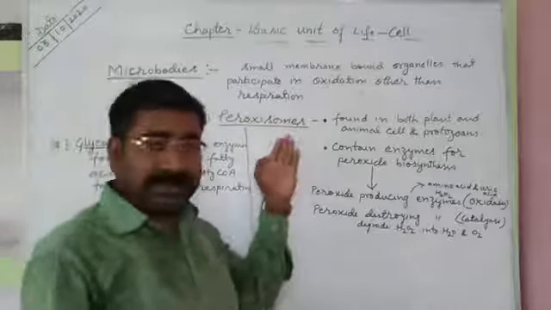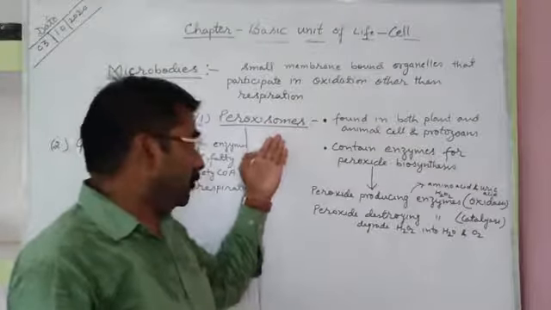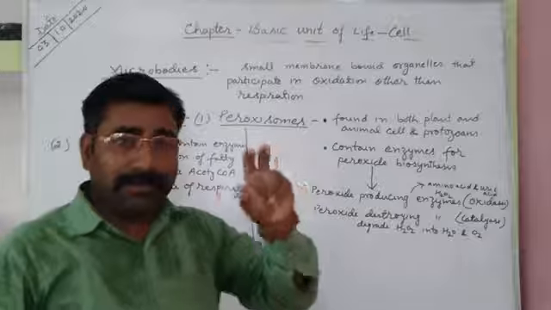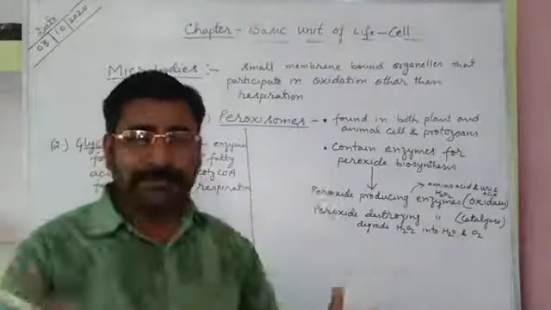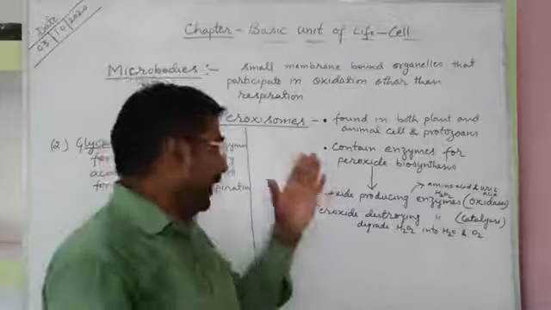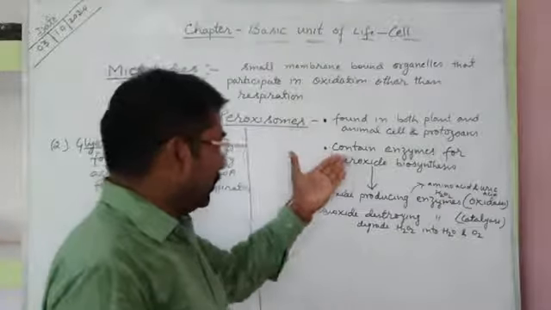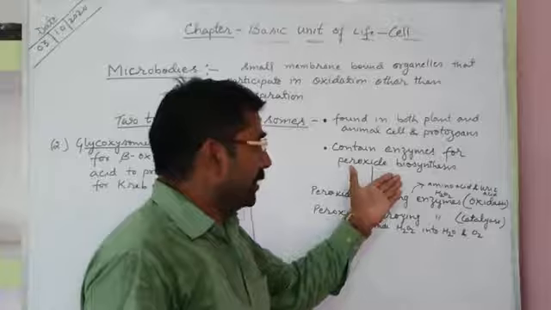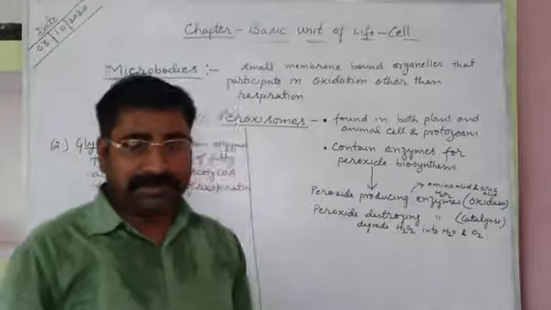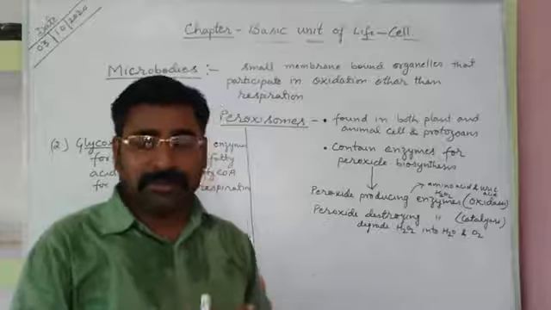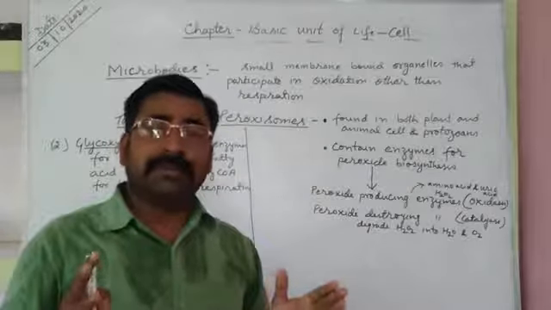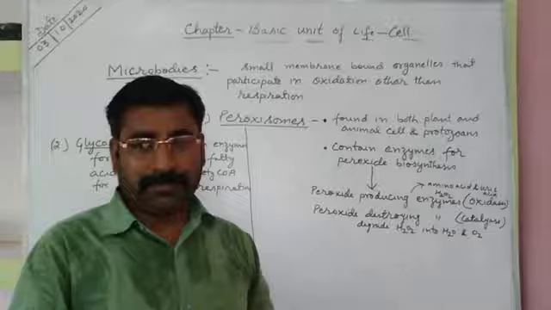The first category of microbodies, peroxisomes, are small membrane bound cell organelles which contain different types of enzymes. Peroxisomes contain enzymes for peroxide biosynthesis. Peroxide is an inorganic chemical compound which is very toxic for a living cell.